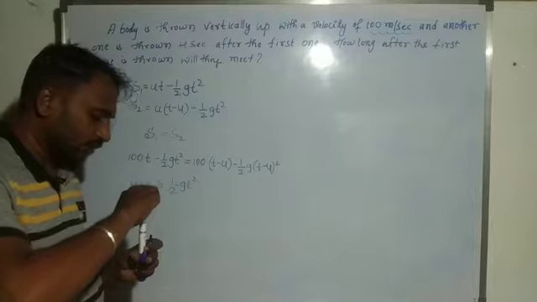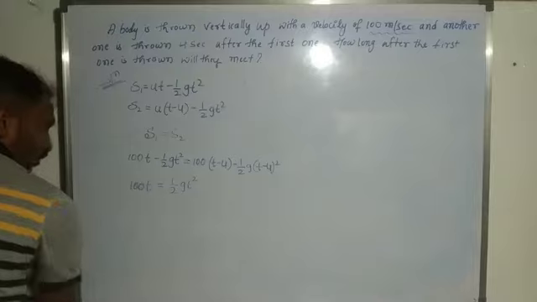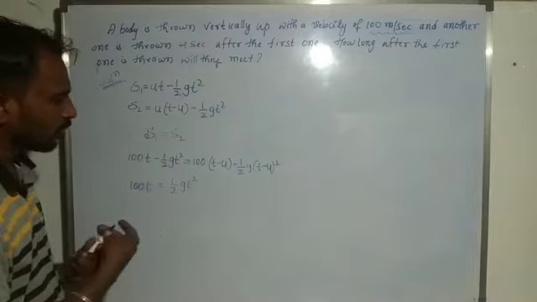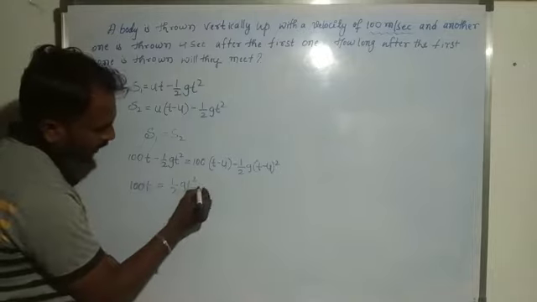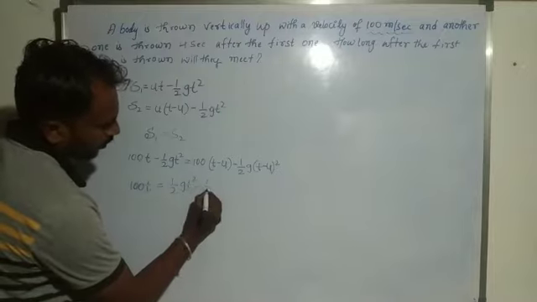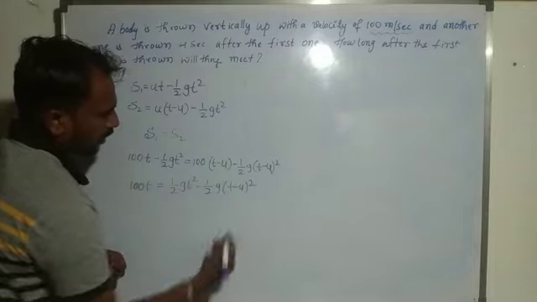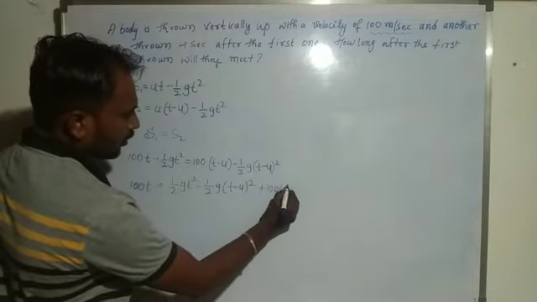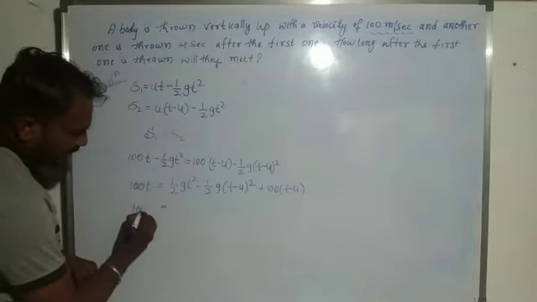And the next one, in this equation, 100t, so half gt square, and here minus half g (t minus 4) whole square, and here plus 100 (t minus 4). Okay, 100t as it is.